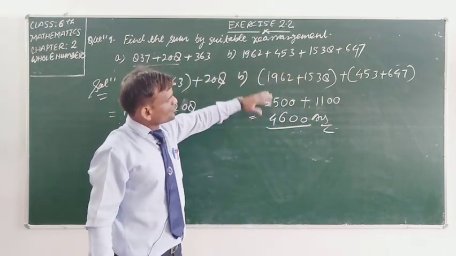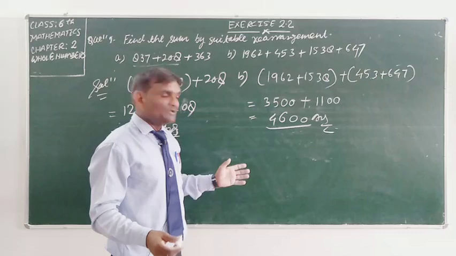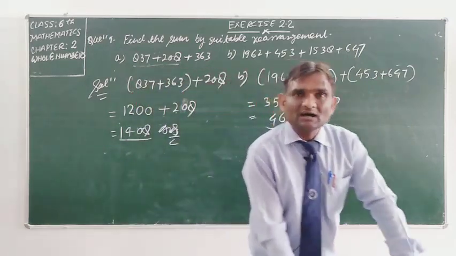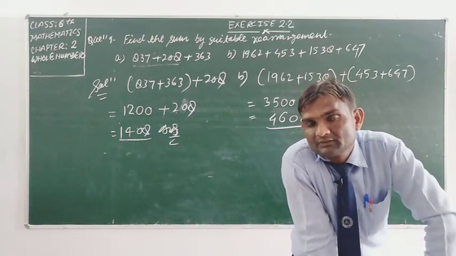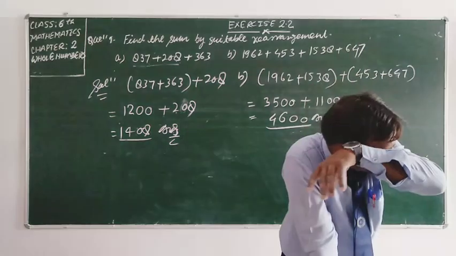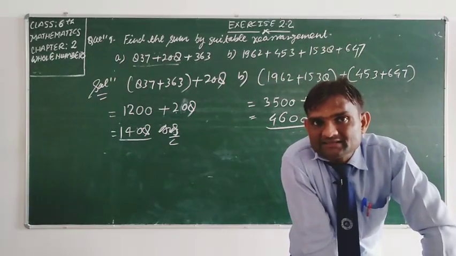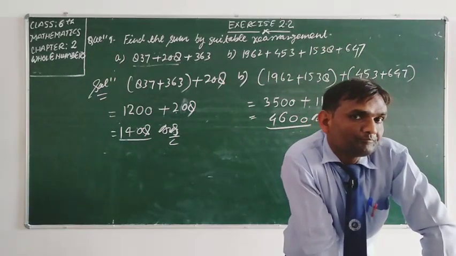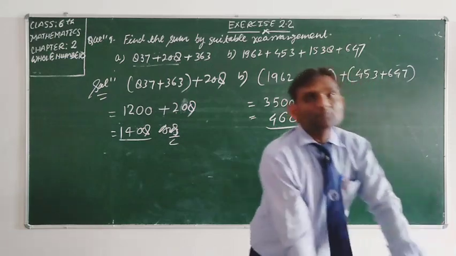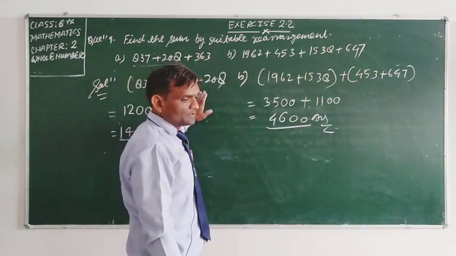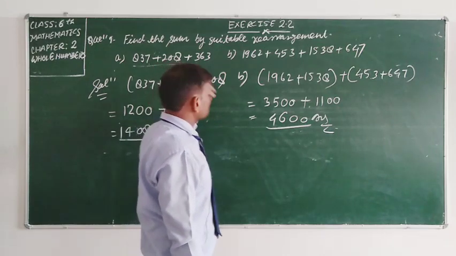So it depends on your common sense which numbers we are going to make the group which can give the zero in its result. ये आपके कॉमन सेंस पर डिपेंड करता है कि हम किस नंबर को, किस होल नंबर को ग्रुप बनाने जा रहे हैं जो अपने रिजल्ट में जीरो देगा. So student, I hope you have understood this question very well. Question number first of this exercise. So come to the next question, student.